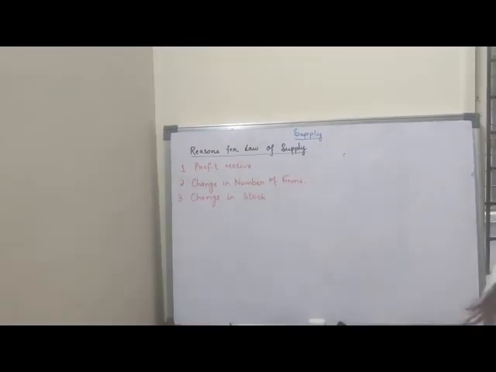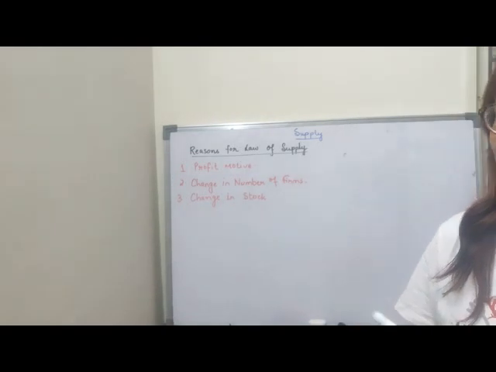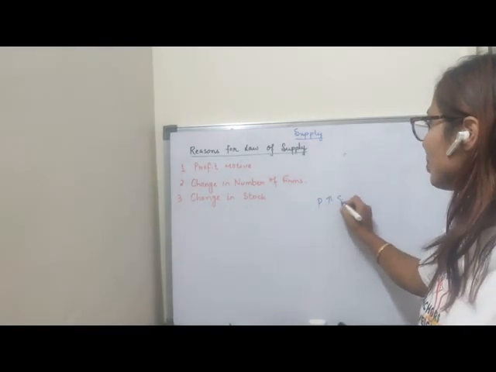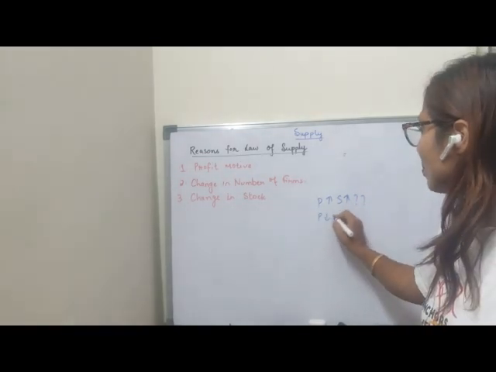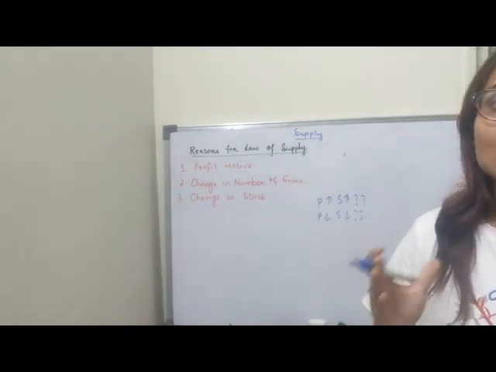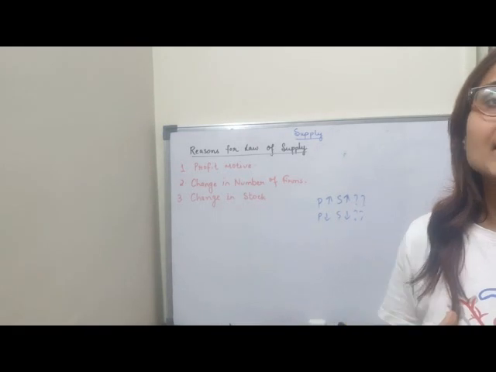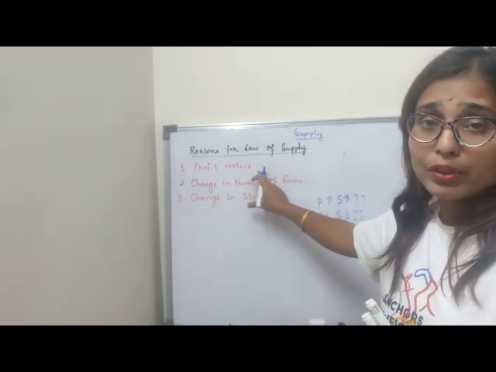Now children, we will discuss the reasons behind the law of supply. Law of supply states that when price increases, supply also increases, and when price falls, supply also falls. So what are the reasons behind the positive relationship between price and supply? The first reason we will understand is the profit motive.